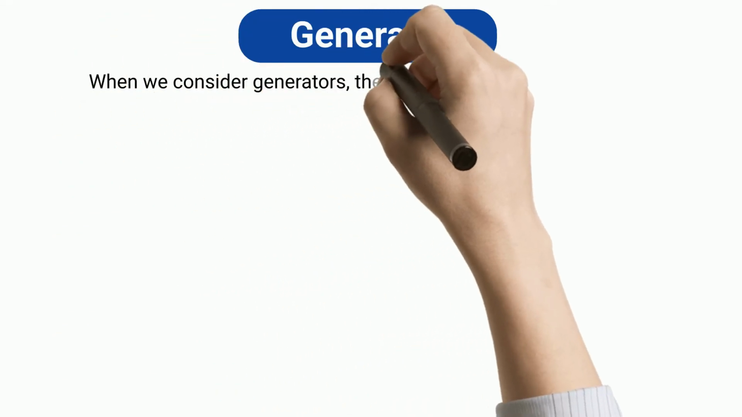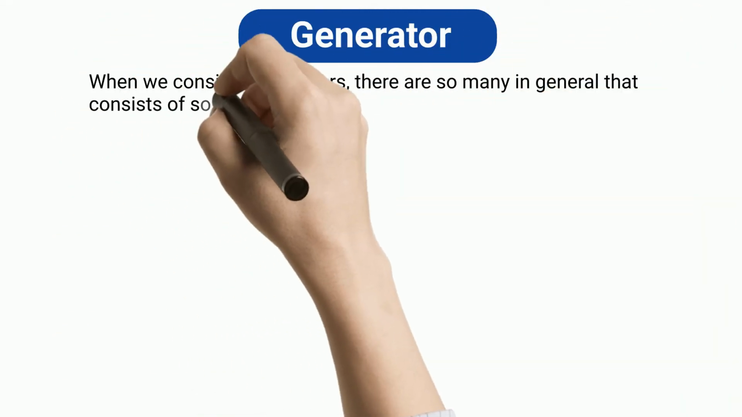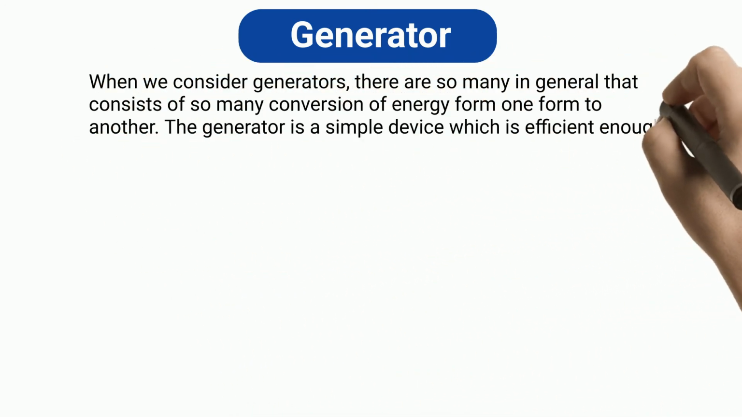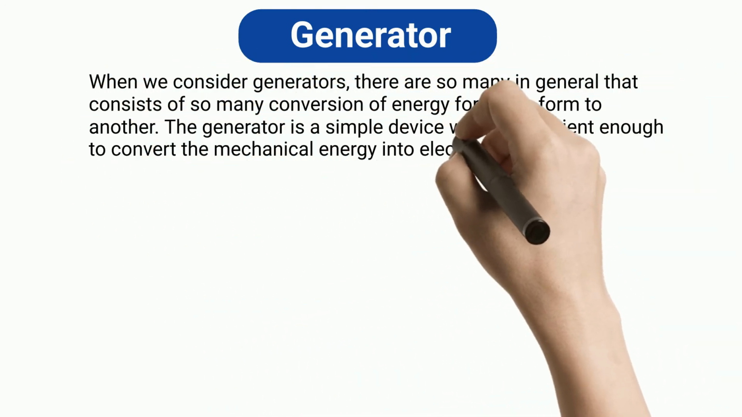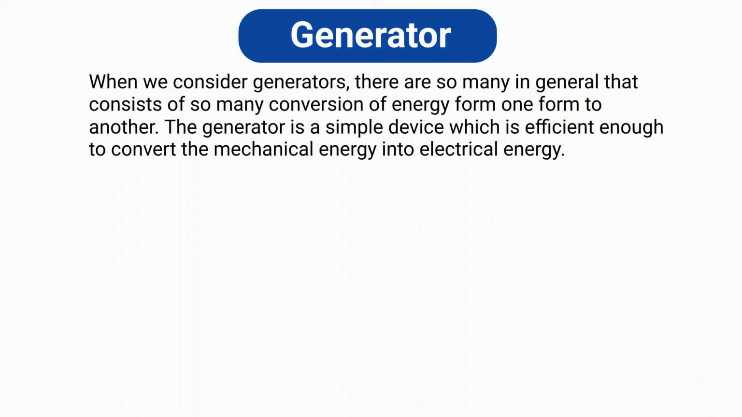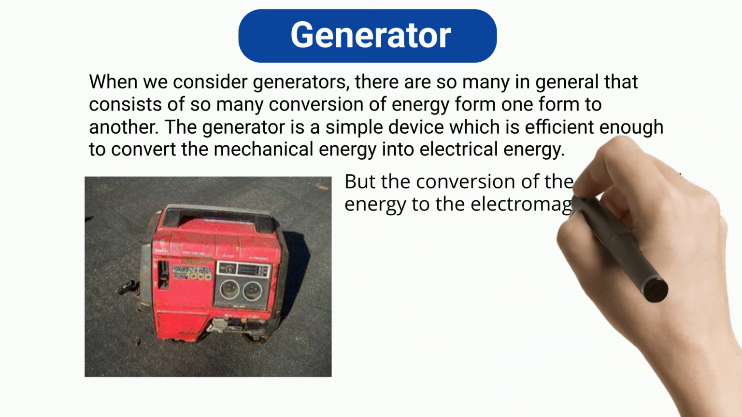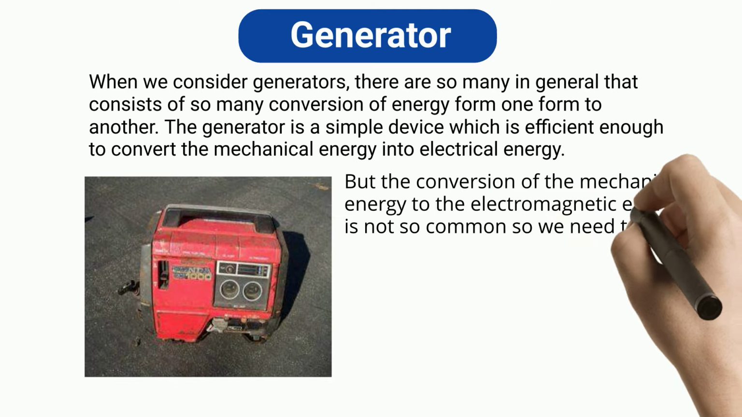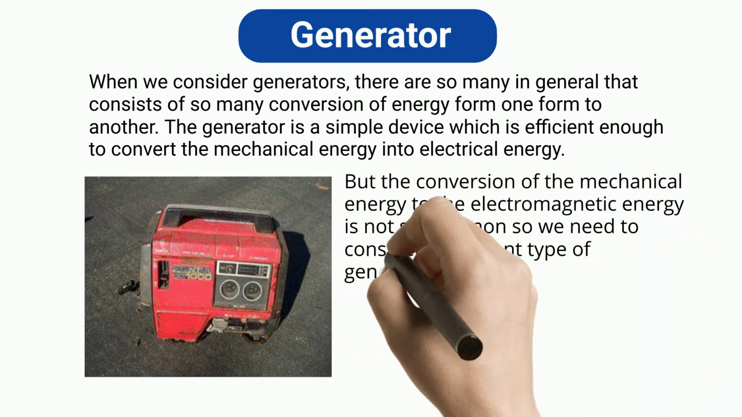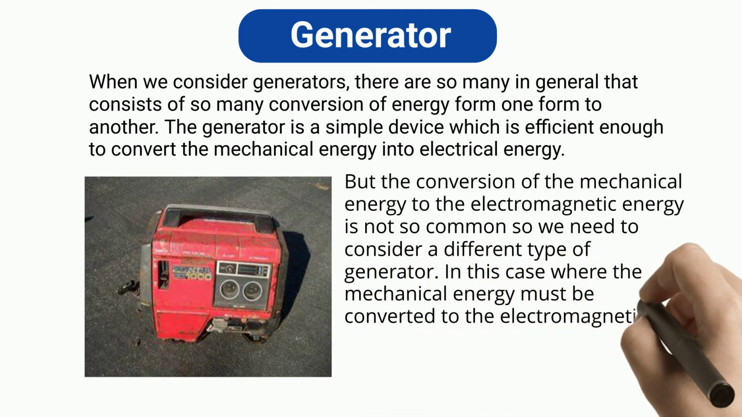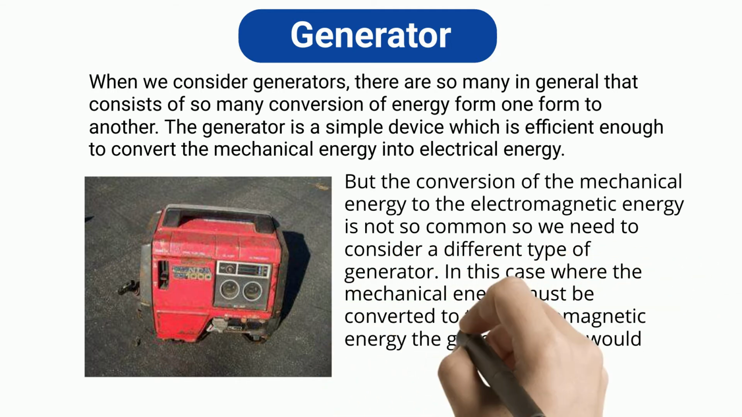Generator. When we consider generators, there are so many in general that consist of so many conversions of energy from one form to another. The generator is a simple device which is efficient enough to convert the mechanical energy into electrical energy. But the conversion of the mechanical energy to the electromagnetic energy is not so common, so we need to consider a different type of generator. In this case, where the mechanical energy must be converted to the electromagnetic energy, the generator type would vary.